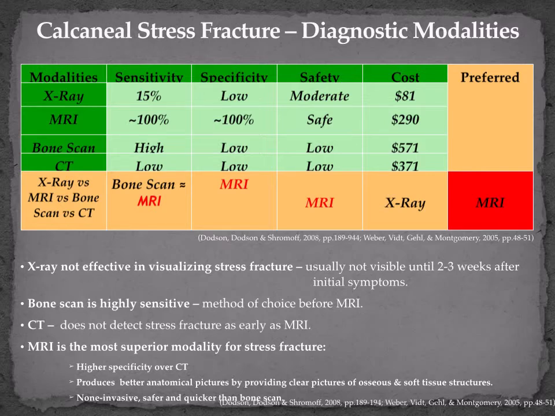We also have to consider that even a low dose of radiation, such as in a foot X-ray, isn't completely safe. An MRI is considered the modality of choice for diagnosing calcaneal stress fracture. An MRI provides quick, relatively non-invasive, high-quality anatomical images that can be used not only to diagnose calcaneal stress fractures, but to help determine when the patient can return to activity. MRIs are highly sensitive, approaching 100% sensitivity in detecting calcaneal stress fractures. They are highly specific in detecting periosteal and bone marrow edema associated with stress fractures.